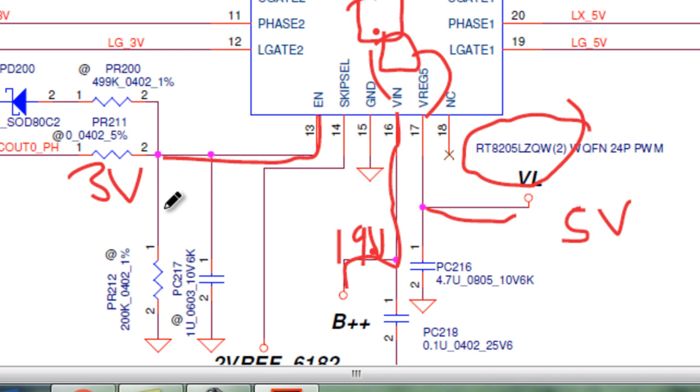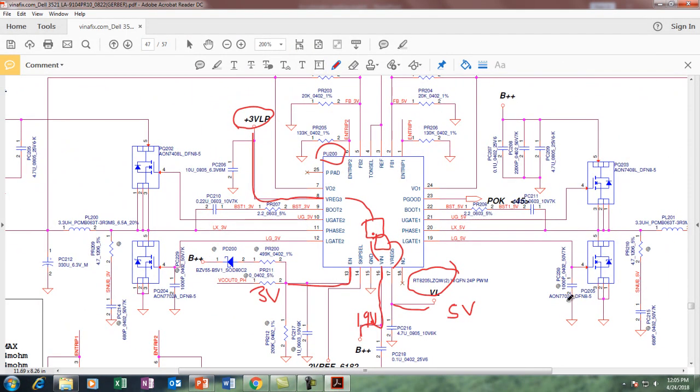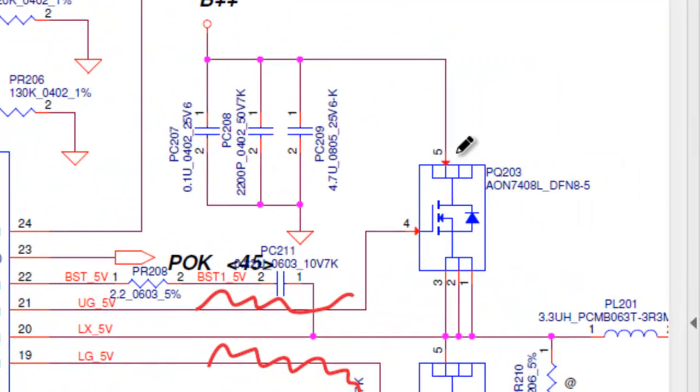So once it receives this enable signal, it starts triggering these two MOSFET here. The MOSFET locations are PU203 and PQ205. So these are UG, meaning upper gate, and LG, meaning lower gate. So this chip starts triggering these two MOSFET, and here is my 19 volt.